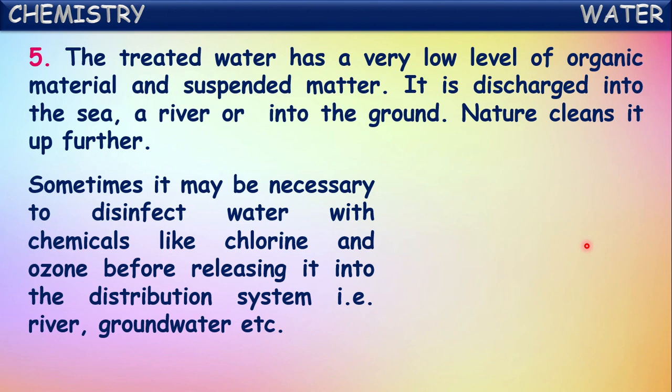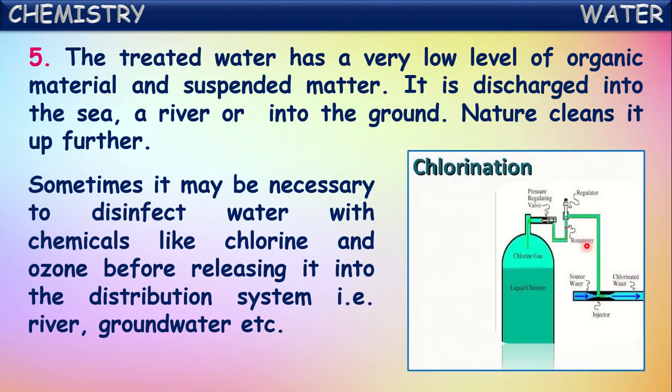Sometimes it may be necessary to disinfect water with chemicals like chlorine and ozone before releasing it to the distribution system, that is rivers or groundwater or for domestic purposes.